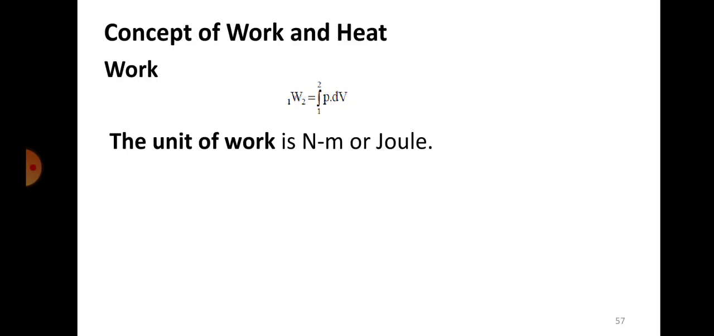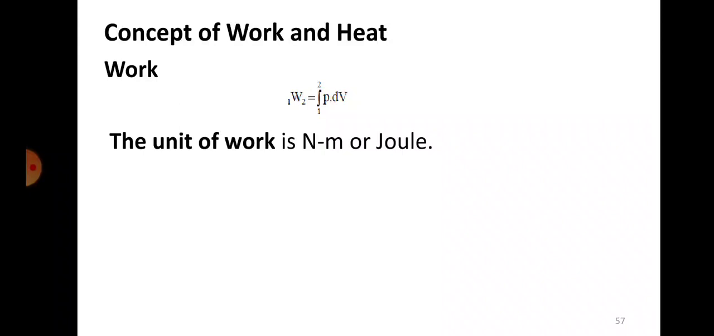So next one is the concept of work and heat. What is work? Work is mathematically defined as the integral of P dV. So what is P and what is dV? P is the pressure, dV is the change in volume, the difference in volume, if the volume changes from V1 to V2 between process 1 to 2. Work is defined for the process from state 1 to state 2. Then the product of pressure and change in volume is defined as work.